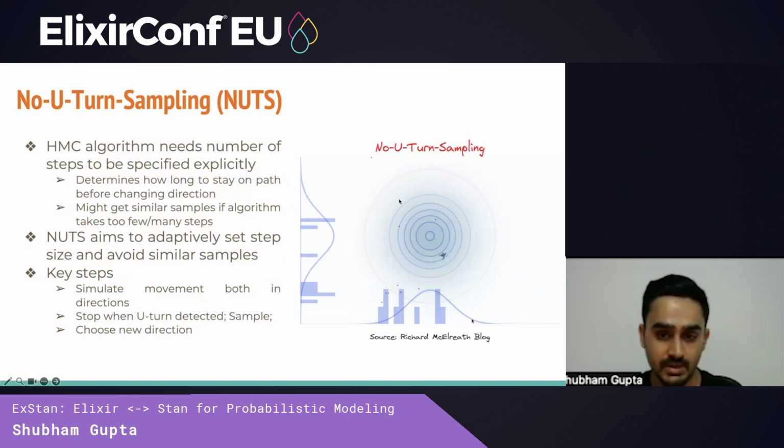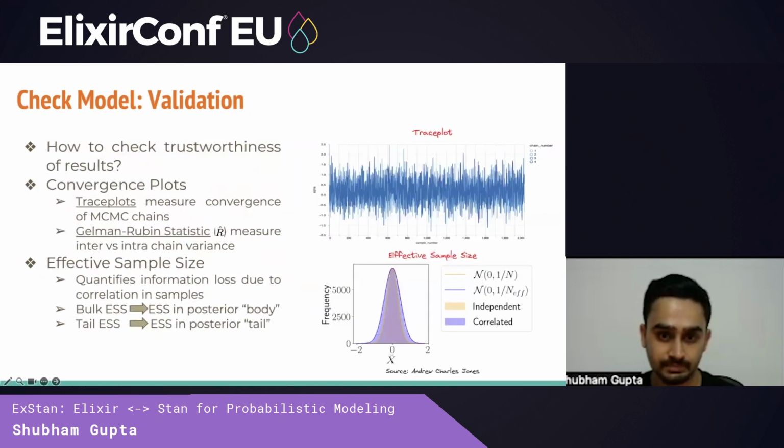It does this by simulating movement in both directions. It looks a little weird, but the key idea is that as soon as the algorithm detects a U-turn is coming, it stops, generates a sample, and then randomly flicks the particle in a different direction. And this is the primary sampling algorithm used in many tools.